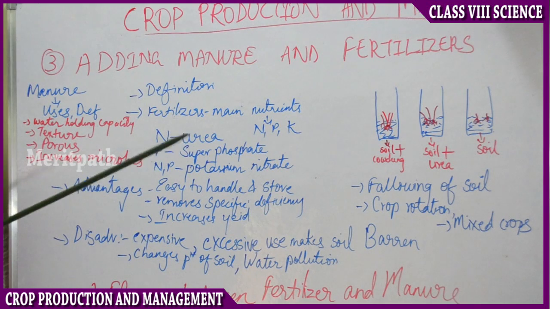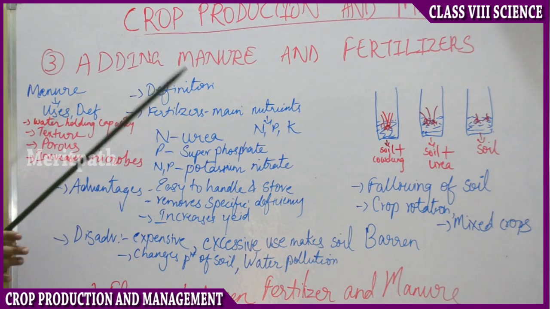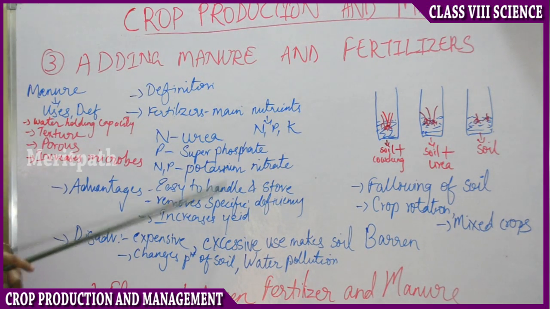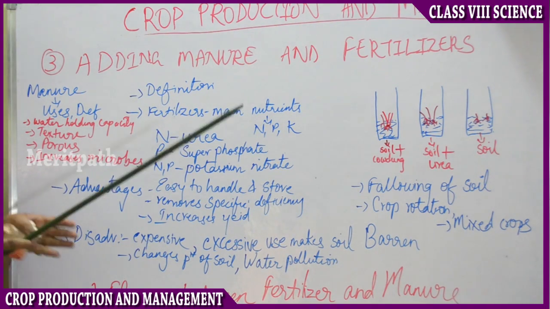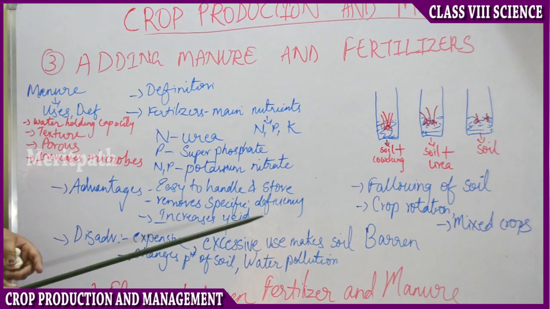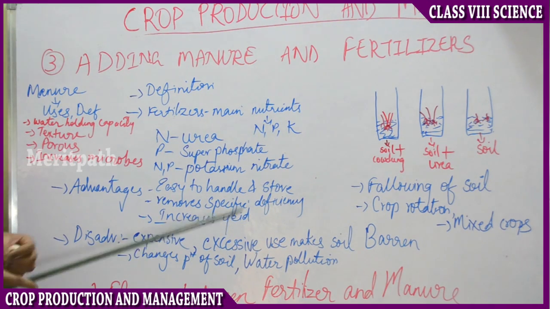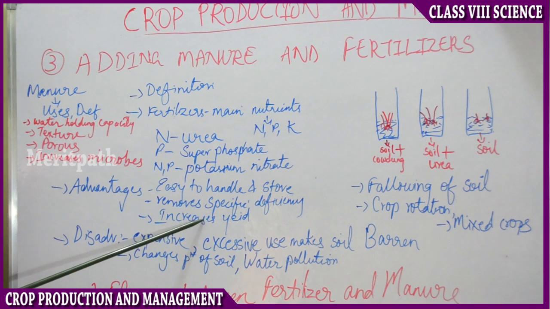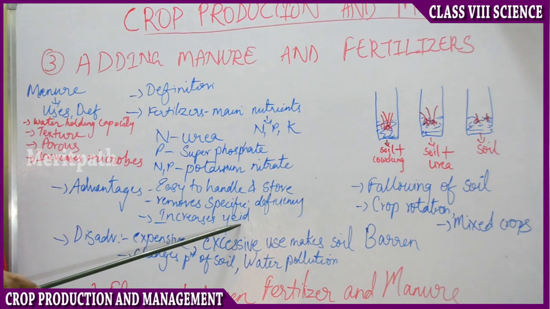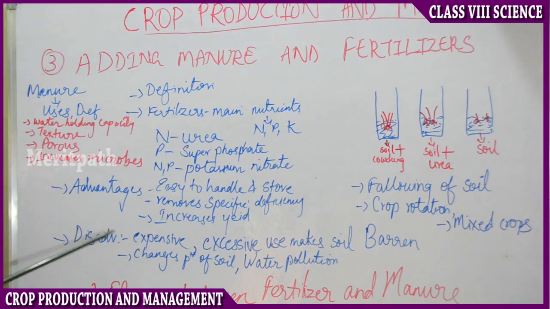So as I told you, yield is nothing but the amount of crop you harvest after planting. So the amount of crop you get after harvesting of the crop is nothing but yield. So yield is usually the quantity of the crop what you get. So adding of fertilizers increases the yield to the farmer.